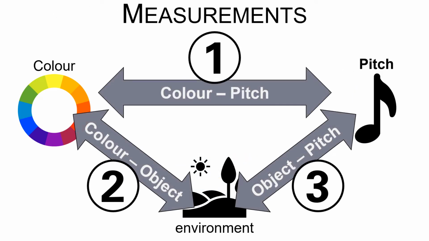To test this model, we first measured color-pitch associations. Second, we measured associations between colors and objects in the environment. And third, associations between those objects and pitch. If the ecological model holds, the second and third measurements should predict the pattern of the first measurements.